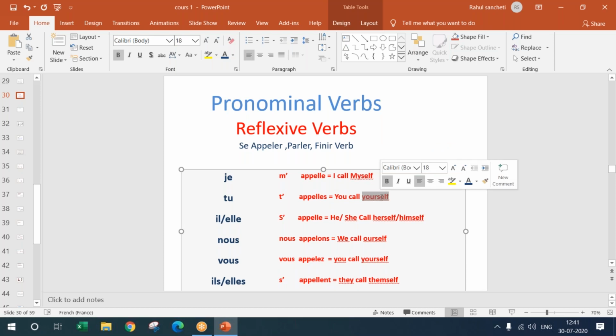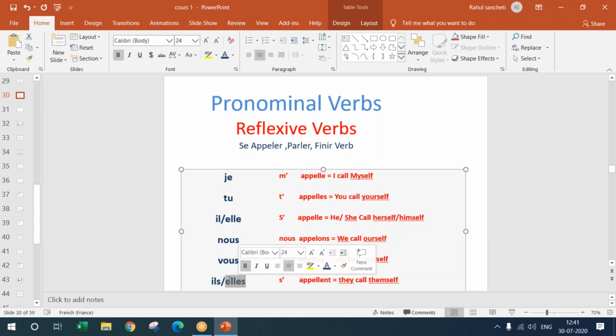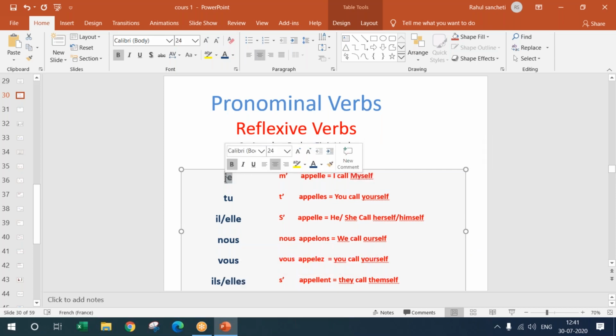So here if you see, oneself is changing to myself, oneself is changing to yourself, oneself is changing to herself or himself, oneself is changing to ourselves, oneself is changing to yourself, oneself is changing to themselves, because this is third person plural. And why myself?